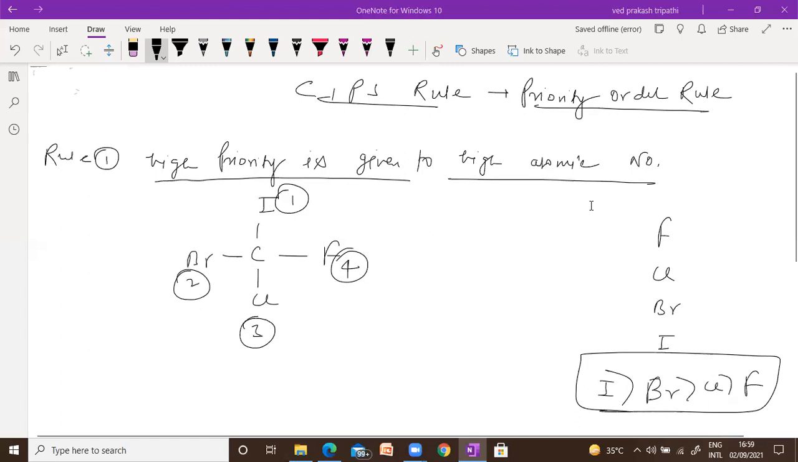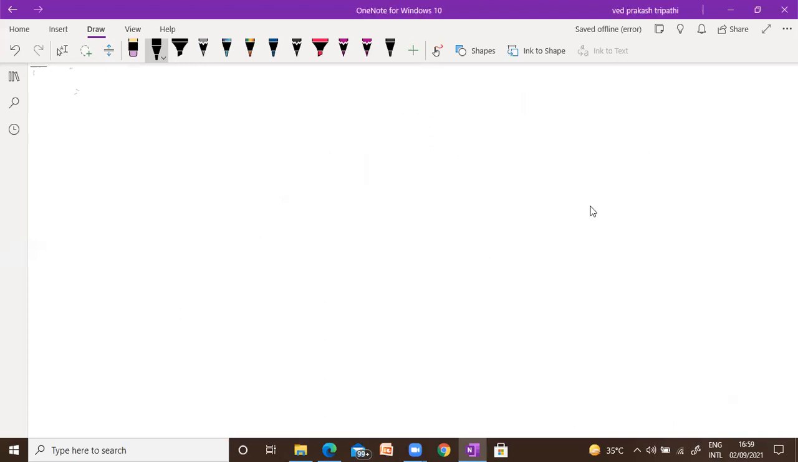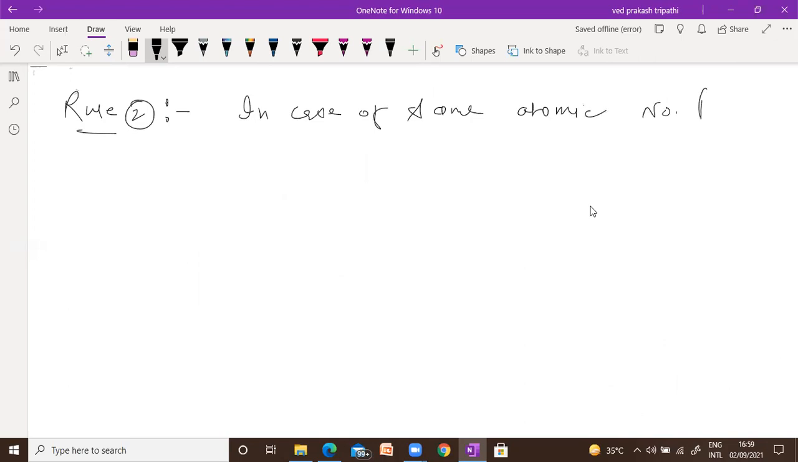Okay. Now we are going to move to rule number 2. So rule number 2 is, if you have the same atomic number, which in chemistry is known as isotopes, then in case of the same atomic number, priority is decided by mass number. Suppose we have carbon, here we have fluorine, here we have chlorine, here you have hydrogen, and here you have deuterium.